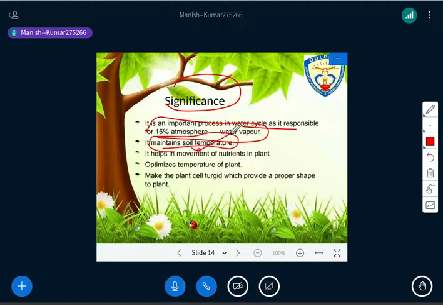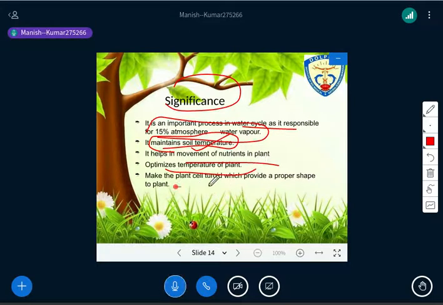Through evapotranspiration, soil temperature can be maintained. It also helps in the movement of nutrients in plants, because when evapotranspiration takes place, water moves from the lower level to the higher level. That optimizes the temperature of the plant, meaning the inner temperature of the plant can be controlled and kept at its best possible level.